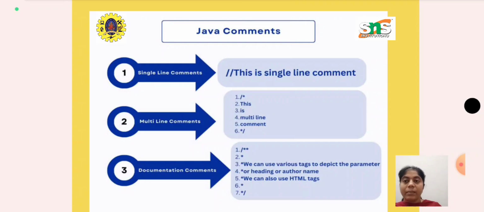For a single line comment, we give a double slash. For a multiple line comment, slash star followed by the comments, and then star followed by slash. This is the syntax for giving a multiple line comment. For a documentation comment, slash double star, and since the documentation has a number of lines, for each line we give a star, and at the end we give star and slash. This is the syntax for giving a documentation comment.